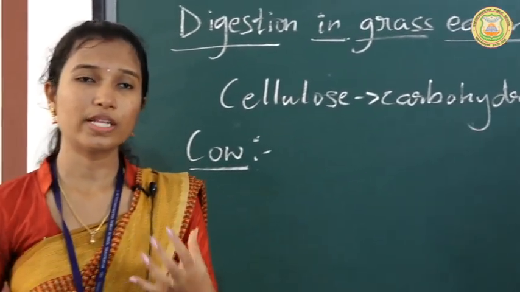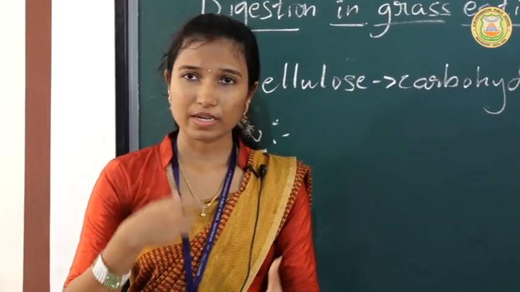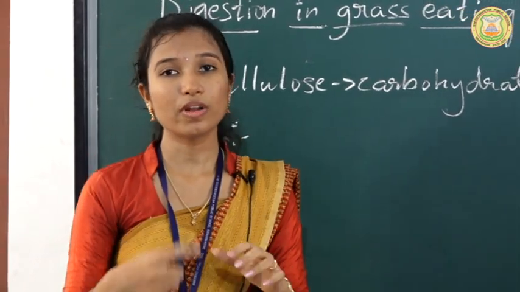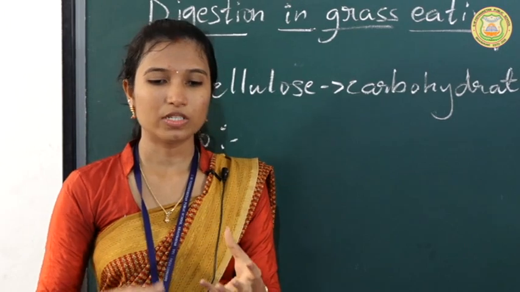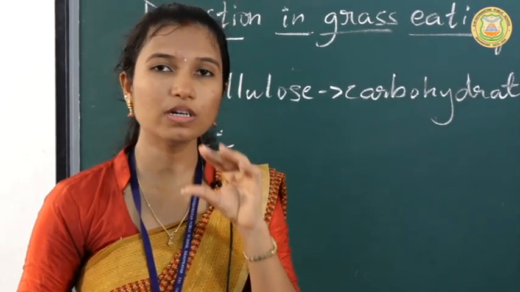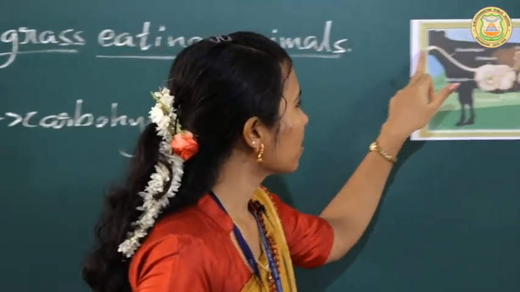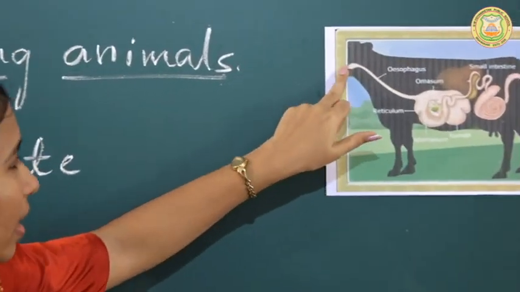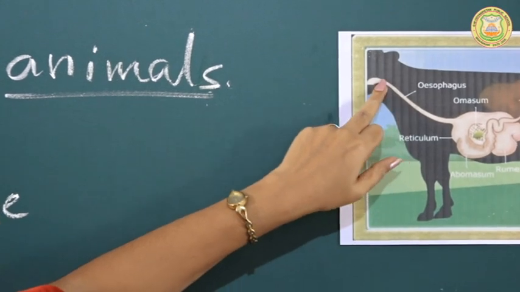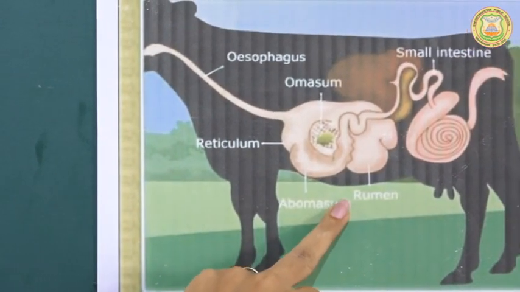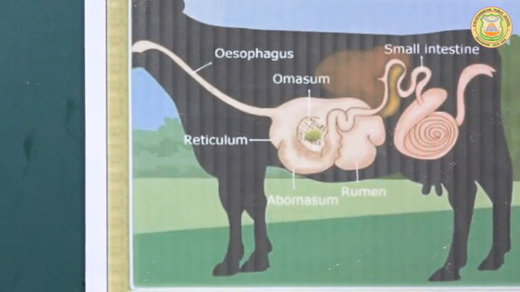While grazing, the cow will eat the grass and chew it, but not completely, only partially. This partly chewed grass enters the esophagus, and through the esophagus it reaches the first chamber of the stomach, that is the rumen.